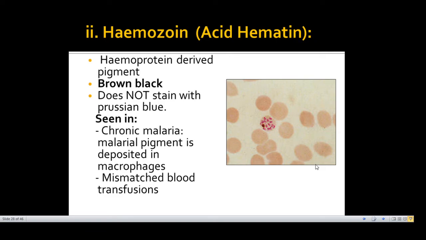After hemosiderin, the next hemoprotein-derived pigment is hemozoin or acid hematin. It is formed when hemoglobin is treated with an acid or is present in an acidic environment, and hemoglobin changes into acid hematin. It is commonly seen in chronic malaria and mismatched blood transfusion, where there is an acidic environment. The point to note here is that it is a brown-black pigment and it does not stain with Prussian blue like hemosiderin.